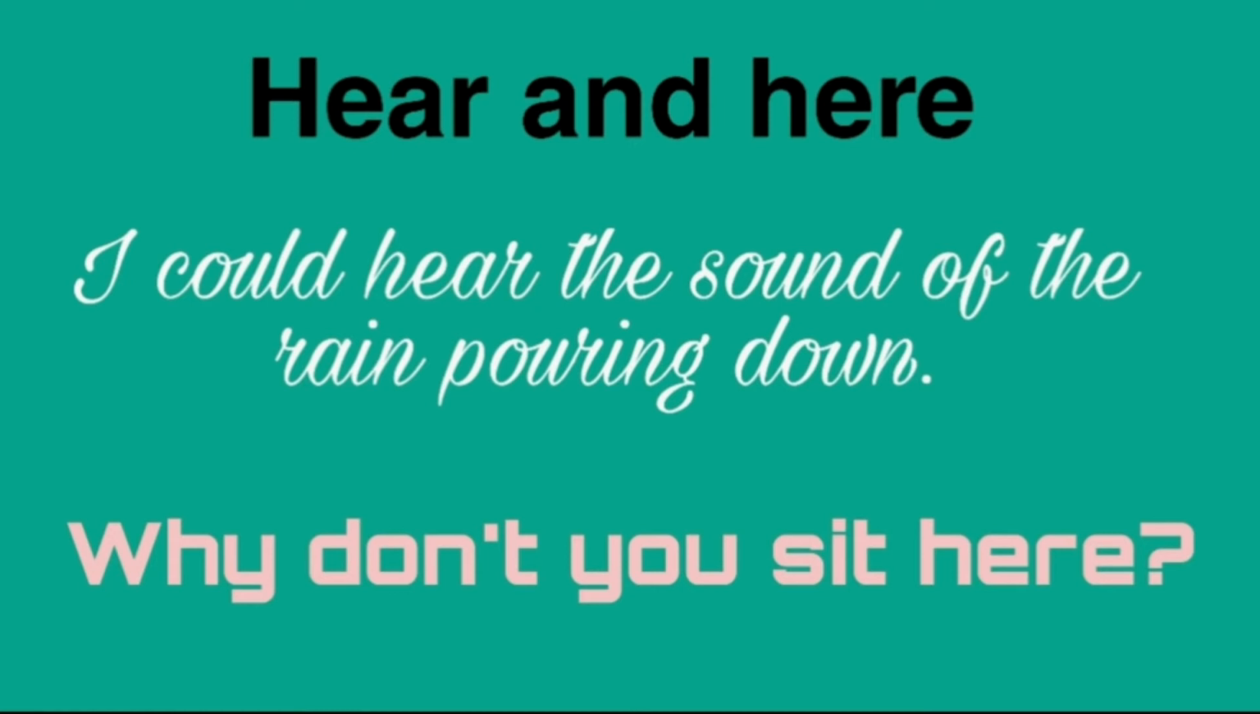Next is HEAR and HERE. So if I say HEAR, then it says I could hear the sound of rain pouring down. And HERE stands for position. So the sentence could be why don't you sit here? That means position. So this is hear and here. Though they sound same, they have different spellings and meanings are also different.